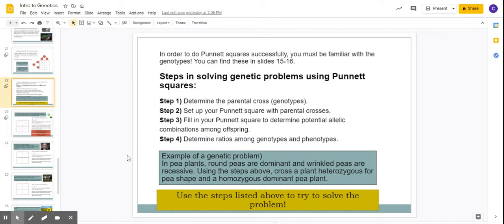So in order to do a Punnett square, which we're going to practice a few of in just a minute, there's some steps involved. First, you need to know what the genotypes of the parents are. Sometimes they're given and sometimes they're not. And if they're not, then you have to kind of figure it out, and I'll show you how to do that. Then you're going to draw your Punnett square. Then we're going to fill in the Punnett square, just like I just did. And then we will determine what are called ratios. And we are going to do that.